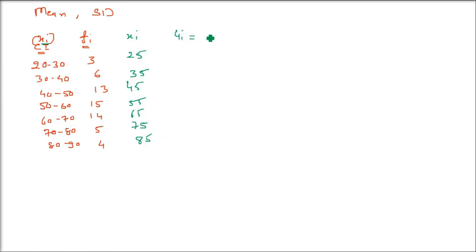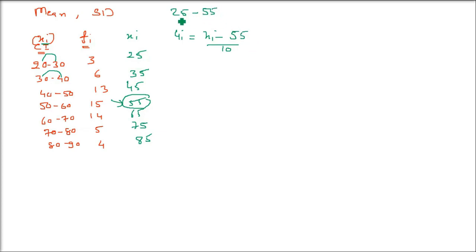As I told you, how to find ui? Ui is what? You have to find out di. Di was xi minus assumed mean. So let us take any assumed mean in between. 55 is better. Always take the center one. And as I told you, ui was what? Di by class interval. What is the class interval? It's 10. 30 minus 20, 40 minus 30, these are 10. So finally, I just skipped that di.